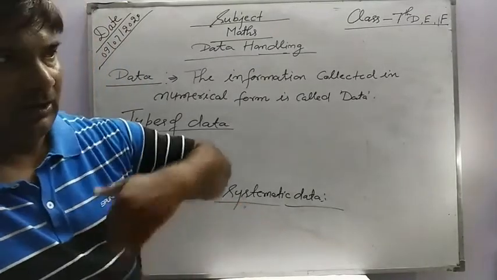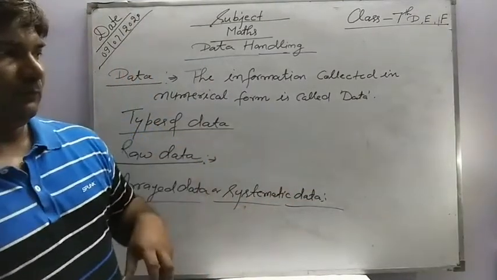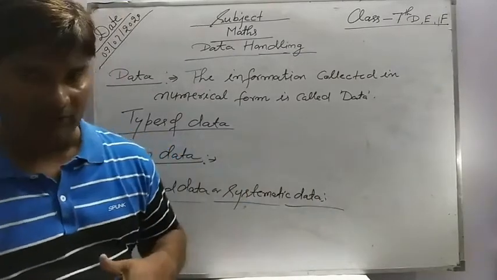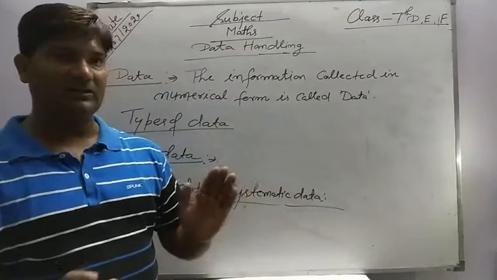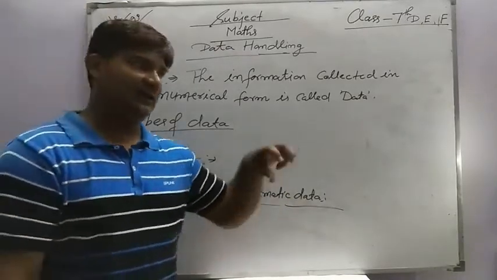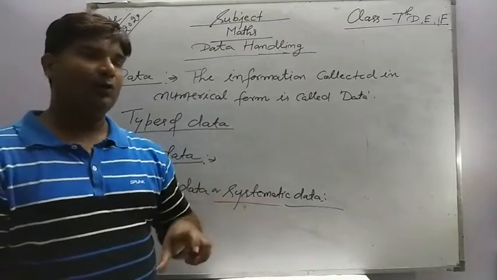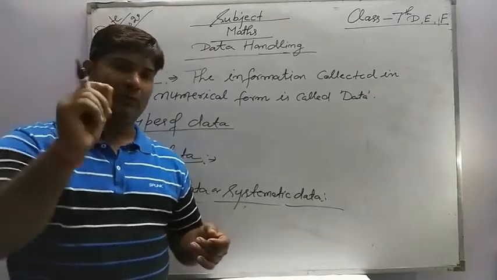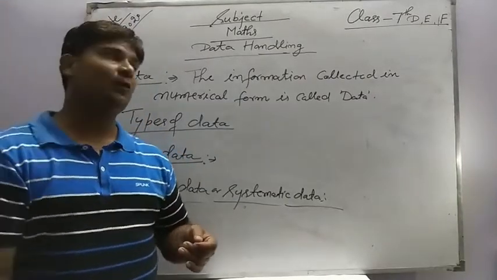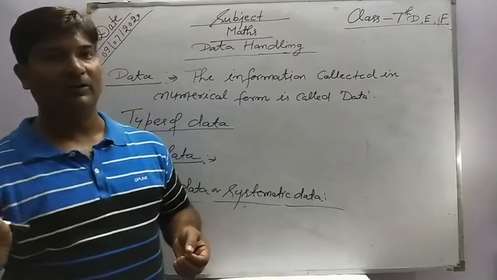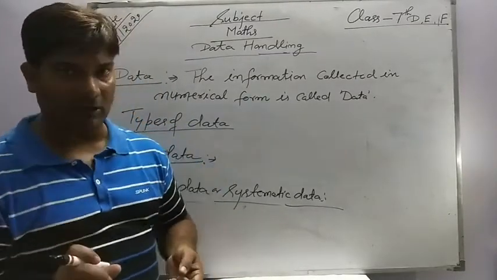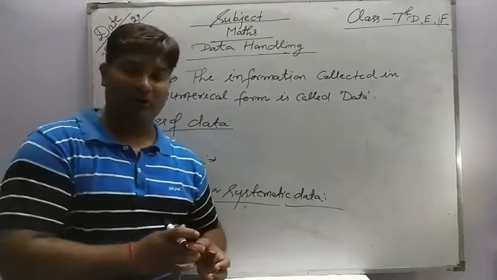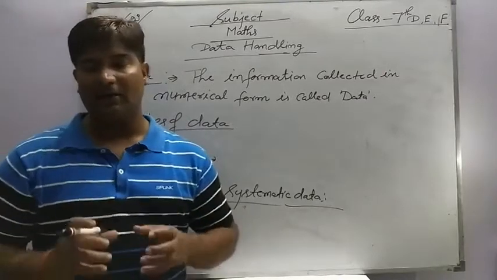Okay, when you collect the information from your class, the birth months of the different students, and then arrange this data according to the months like January, February, March, April, now you go to the class and ask how many students were born in the month of January, they raise their hands and you write the number of students. And again you ask how many students were born in February, then the students raise their hands and you count and write in your copy. That type of information is called arrayed data or systematic data.